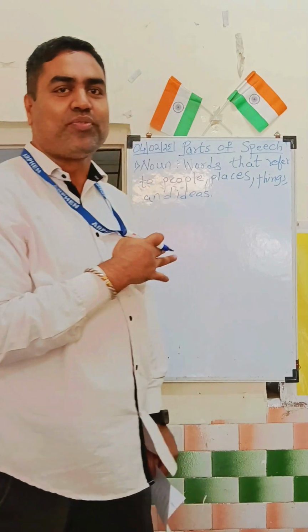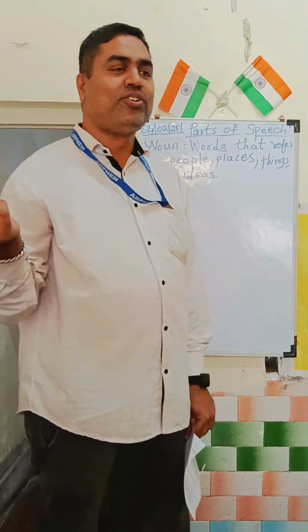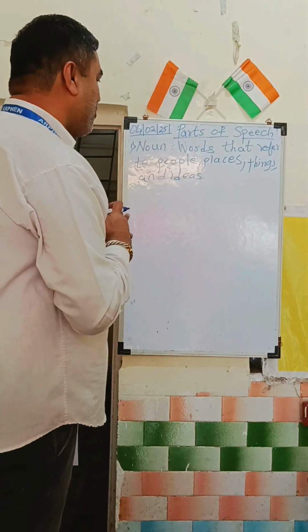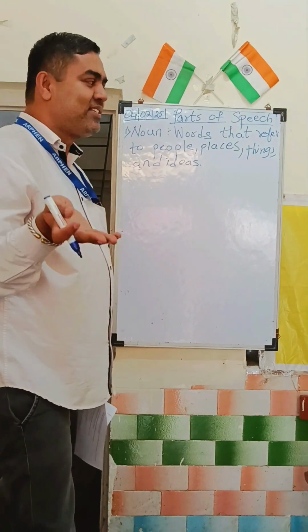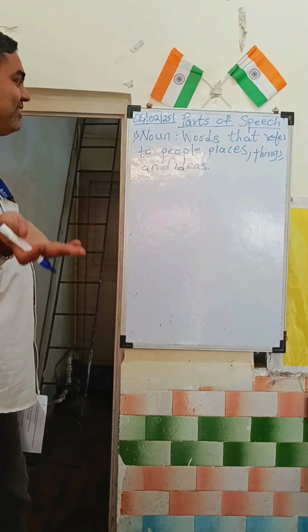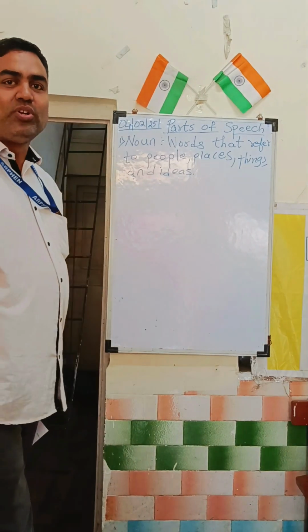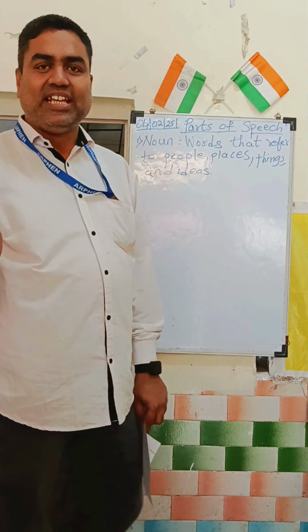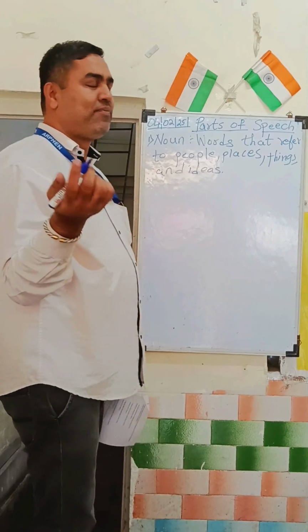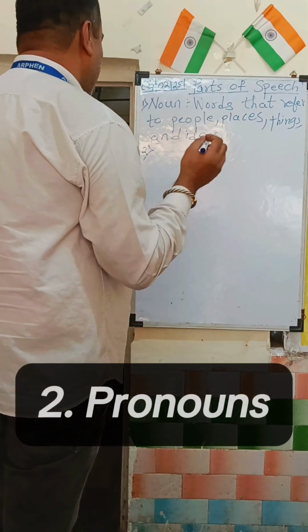Within noun we have various types of nouns that we will discuss in the next video. So, focusing on noun: words that refer to people, places, things and ideas. It can also be happiness, or a book, or any kind of feeling we want to describe. It can also be referred to as a noun. Next, we would like to go with pronoun.